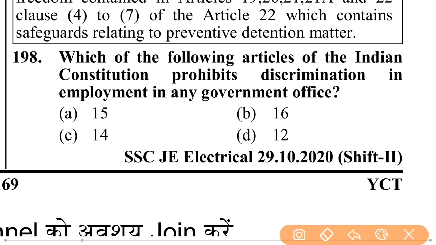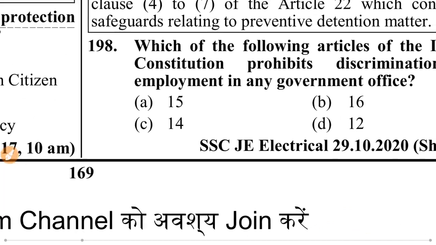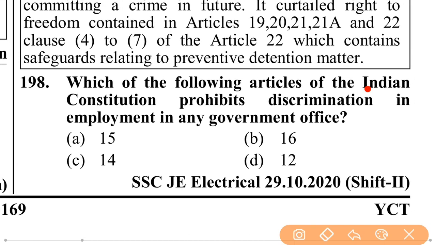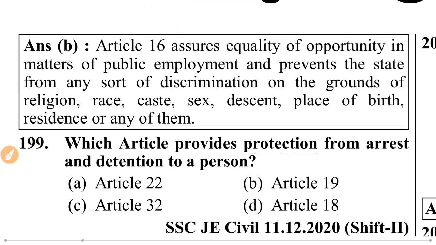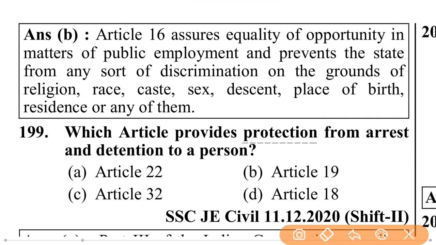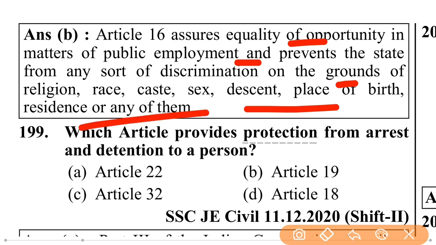Which of the following articles of the Indian Constitution prohibits discrimination in employment in any government office? Article 16. Article 16 assures equality of opportunity in matters of public employment and prevents the state from any sort of discrimination on the ground of religion, race, caste, sex, descent, place of birth, residence or any of them.